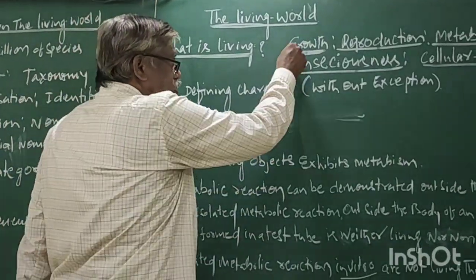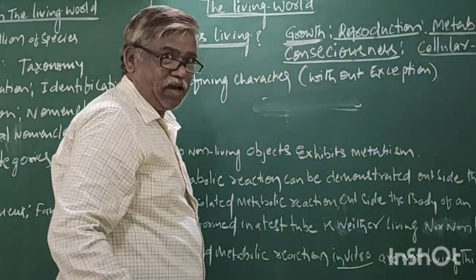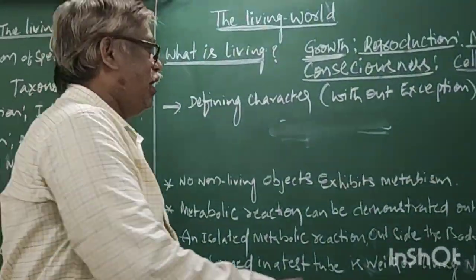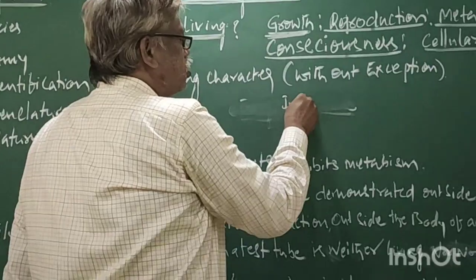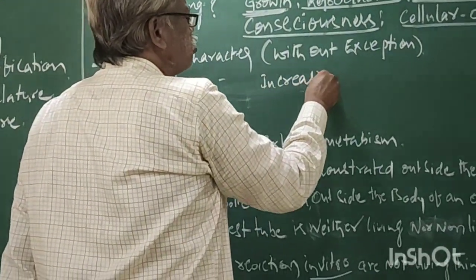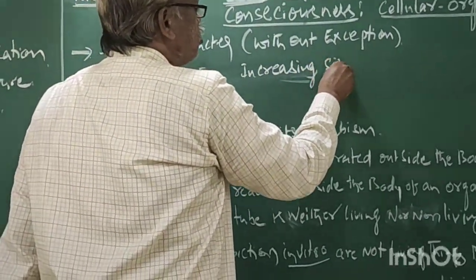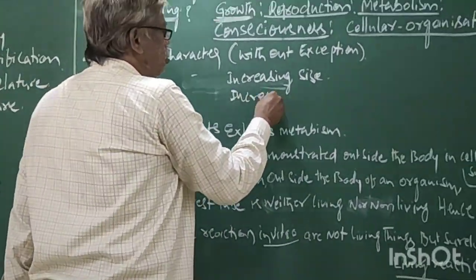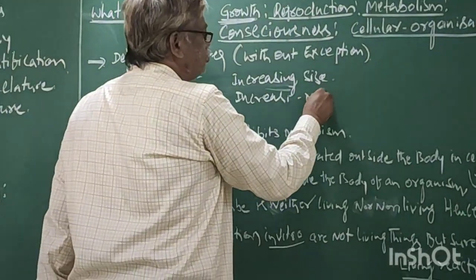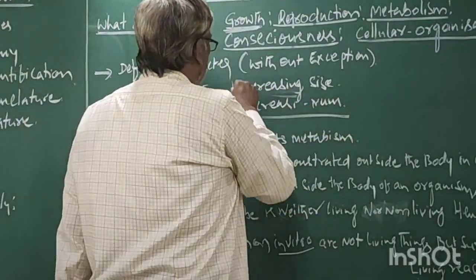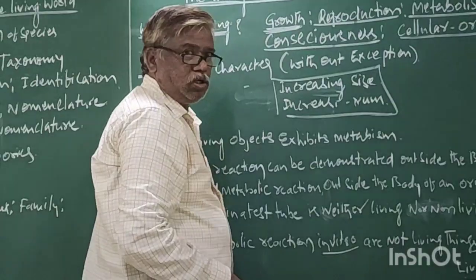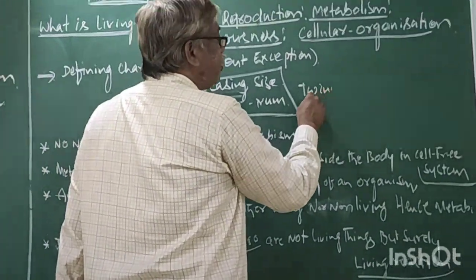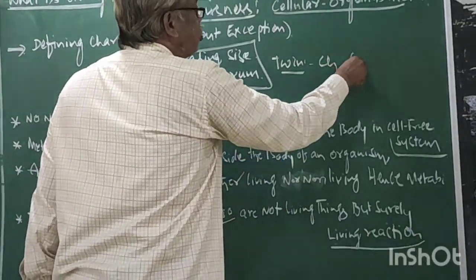Now, this growth has some important features. Increasing in size, characters of the growth.